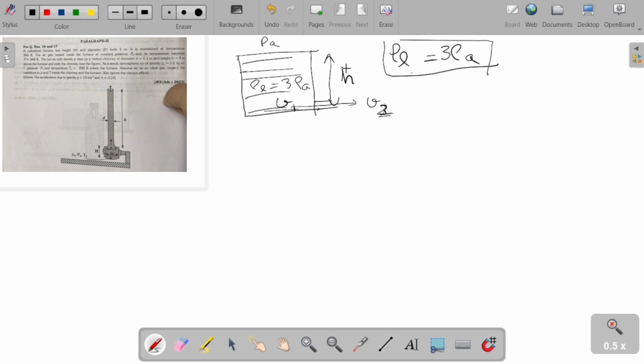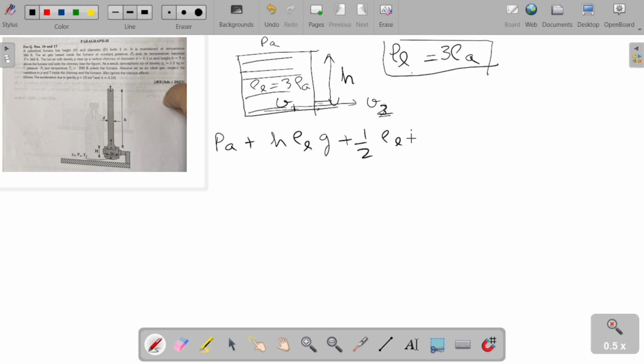Now the pressure outside cannot be neglected in this case because the density of liquid is 3 times the density of air. So applying the Bernoulli theorem about this datum line, we will get PA plus H rho of liquid into G